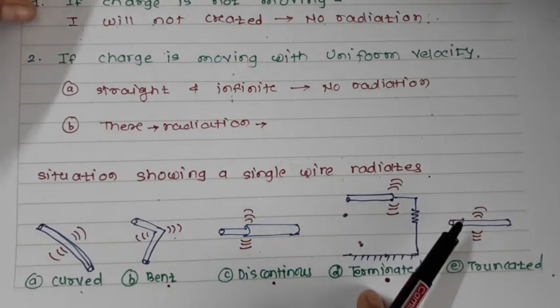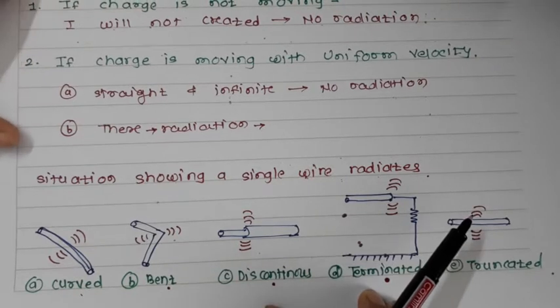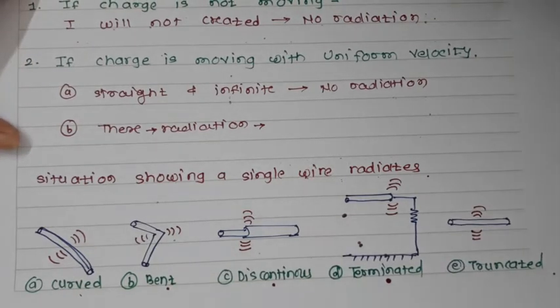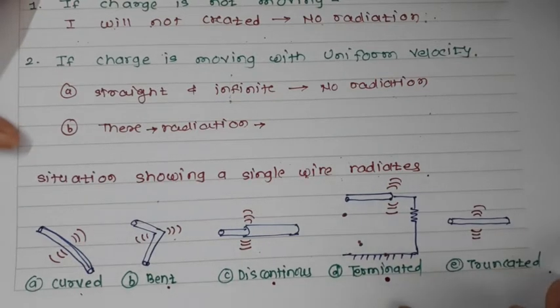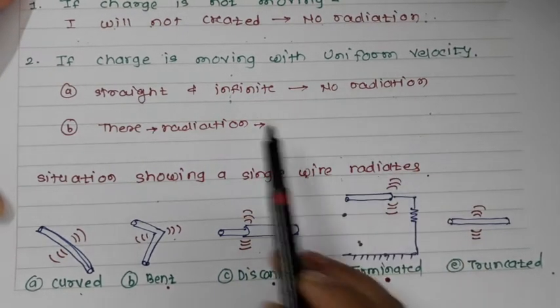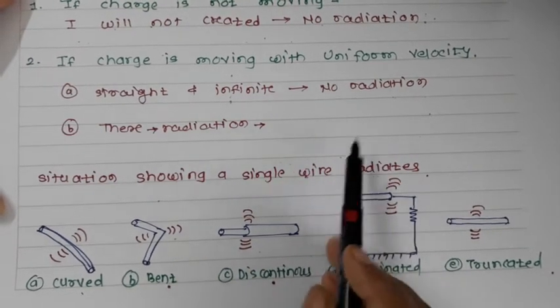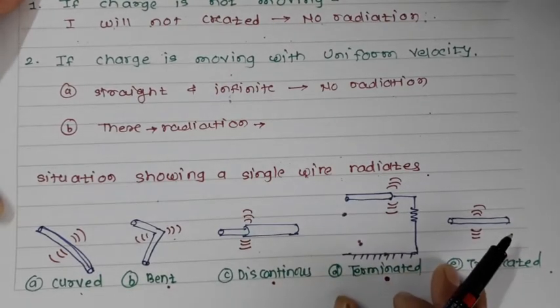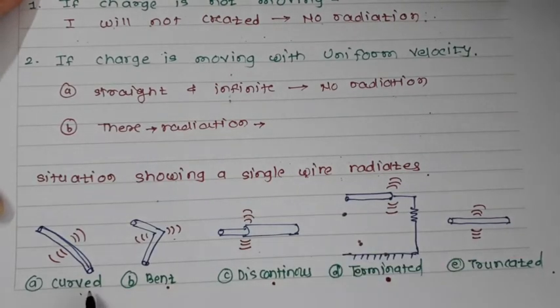Now what will happen if the charge is oscillating in time motion? Third condition, if you have a charge oscillating in time motion, it will radiate even if the wire is straight. So the first condition we have seen, if charge is not moving, no radiations. If your charge is moving and your wire is infinite and straight, no radiations. There will be radiation only when your wire is curved, bent, discontinued, terminated, or truncated.